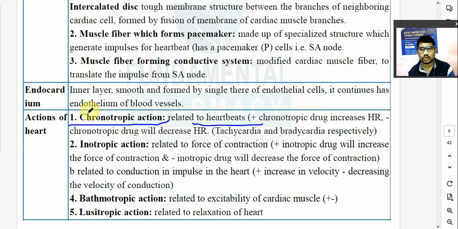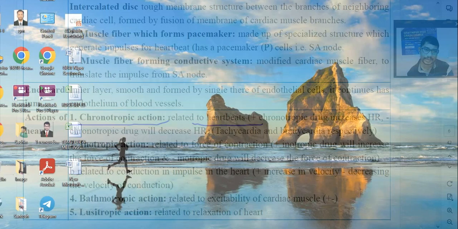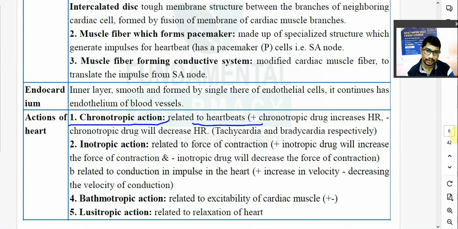Now what is meant by positive chronotropic drug? Positive chronotropic drug means it will increase the heart rate. Positive chronotropic drug will increase the heart rate, negative chronotropic drug will decrease the heart rate. So that is a chronotropic action of drug, chronotropic action on a heart.